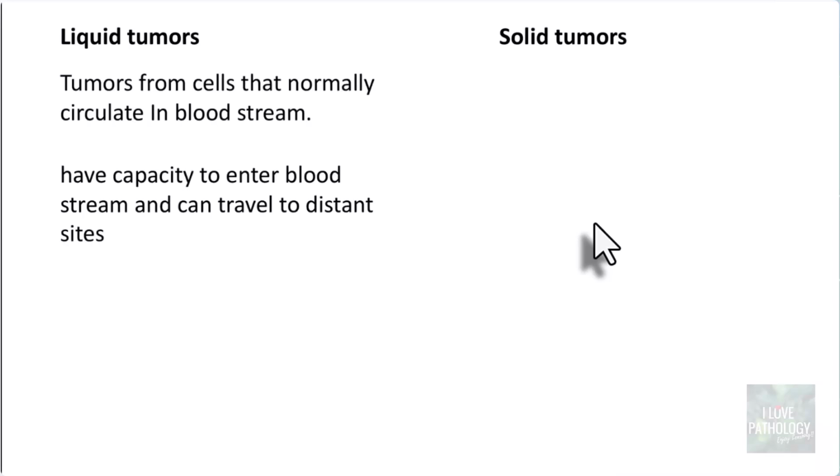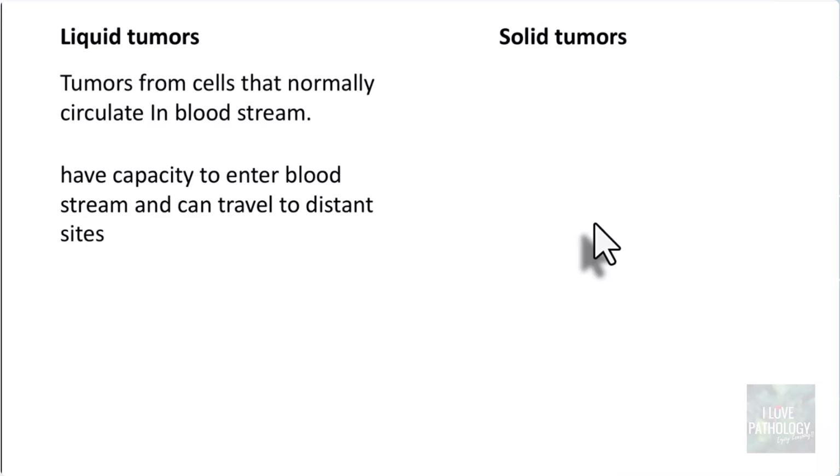Now, before we continue the session on metastasis, let us try to understand the differences between the liquid tumors and the solid tumors. Now, what are liquid tumors? These are the tumors which arise from the cells that normally circulate in the bloodstream, right? Like, for example, the RBCs, the WBCs, and so on.